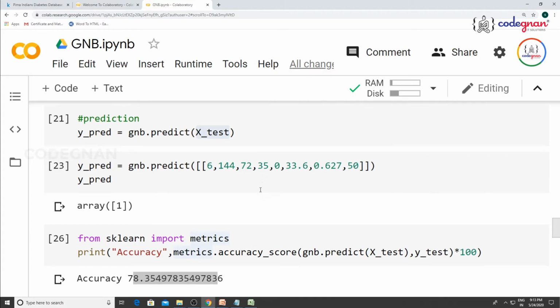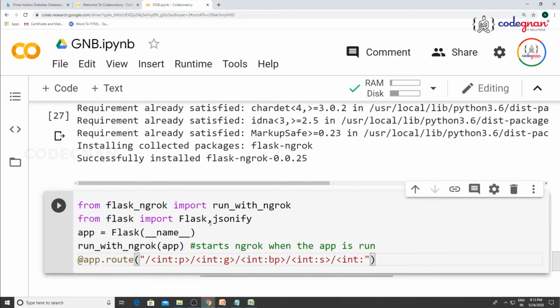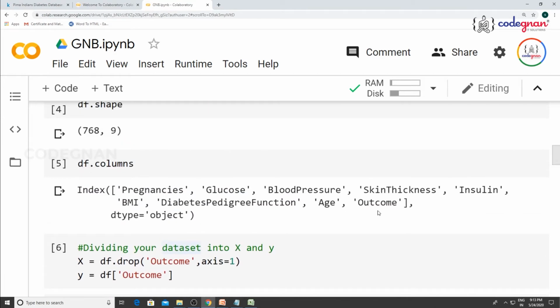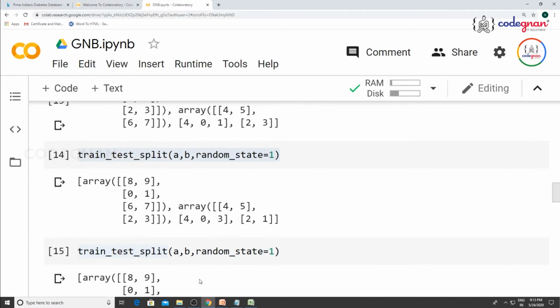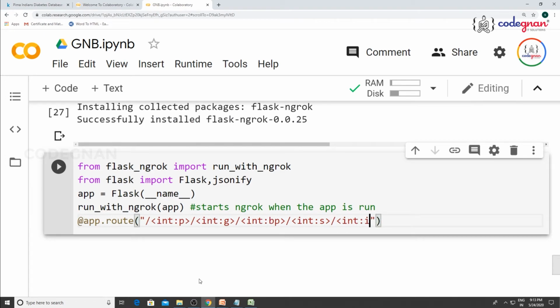See, till here these are integers. So again square brace, less than symbol, you define it as integer, and skin thickness slash. What is the other input? The other input is, I guess, insulin, right? Yeah, insulin level, that is also an integer. You define it as integer i. I'm defining them as shortcuts, then slash.